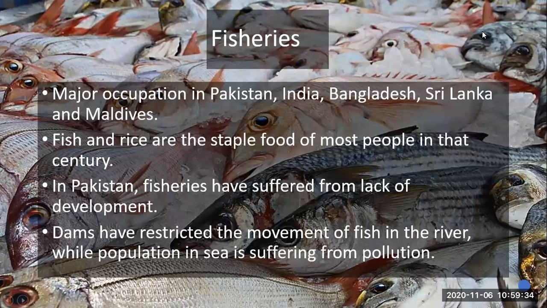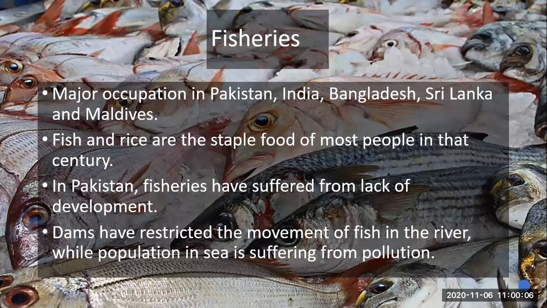Yes, we can keep the yaks in farm. Okay, dams have restricted the movement of fish in the river. I told you in the class one thing, that we can get the fish from sea plus river. If we are suffering from scarcity of water, it means scarcity of water is indicating the shortage of river water that we use for different purposes. We do not have a scarcity of seawater, we have a lot of seawater.